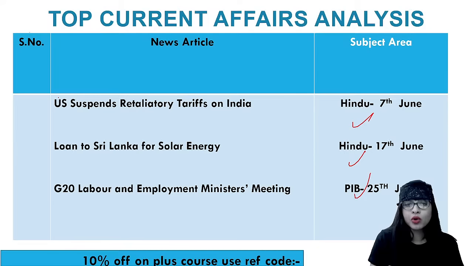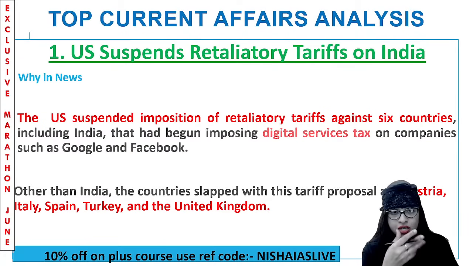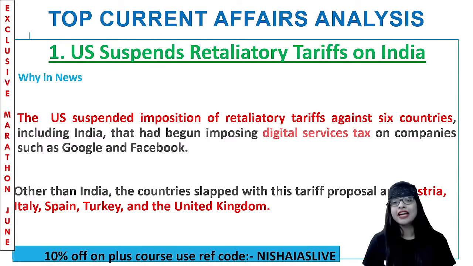And these were actually editorial articles. Okay, they were very important, guys. The economy current affairs. The first one is US suspending retaliatory tariff on India. Why this particular topic is in news is the US. What they did is they suspended the imposition of all the retaliatory tariff actions against 6 countries. In those 6 countries, of course, India was a part of it, and